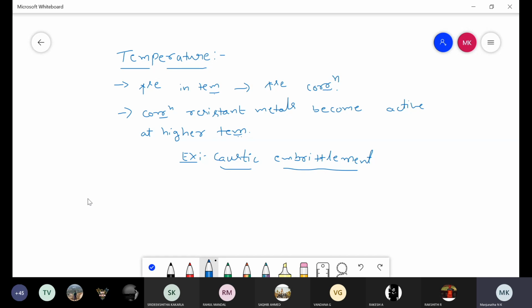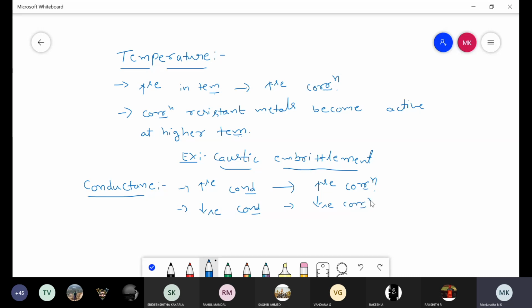Coming to the last factor which affect the rate of corrosion, that is conductance. The conductance of the medium also affect the rate of corrosion. If the conductance of the medium increases, there is an increase in rate of corrosion. Second one is, if there is a decrease in the conductance, there is a decrease in the rate of corrosion.